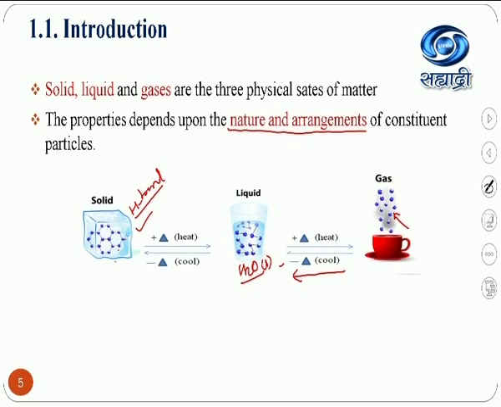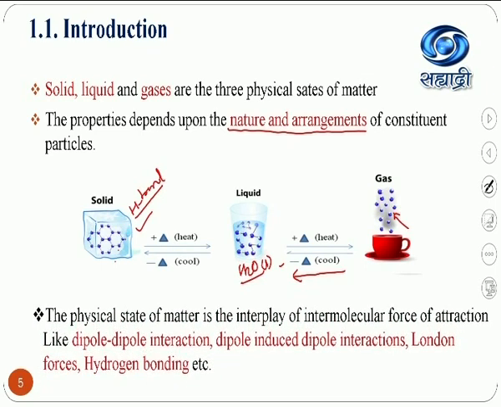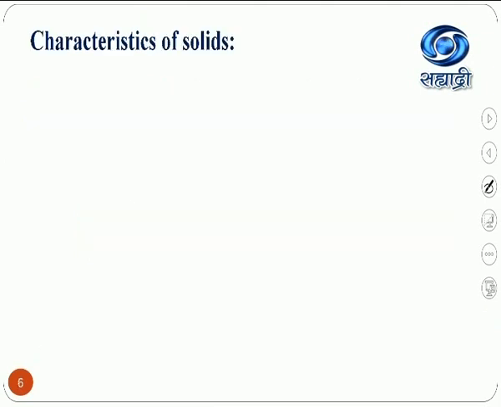Then what is the difference? The intermolecular force of attraction decreases or increases. So that's why the physical state of matter is the interplay of intermolecular forces of attraction. It may be dipole-dipole interactions, dipole-induced dipole interactions, London forces or hydrogen bonding. In the above case, hydrogen bonding plays the important role while deciding the physical state of water.